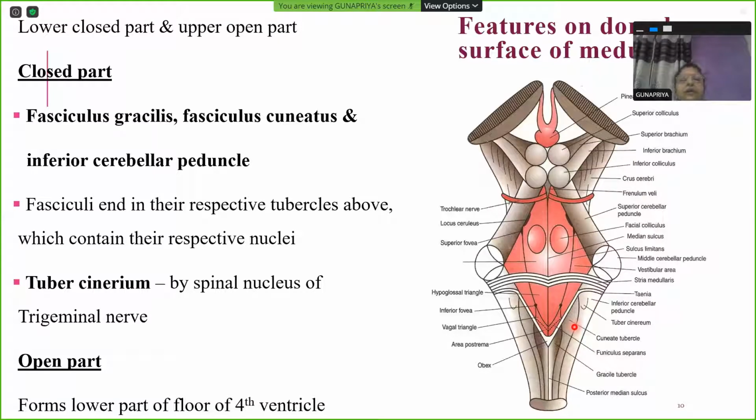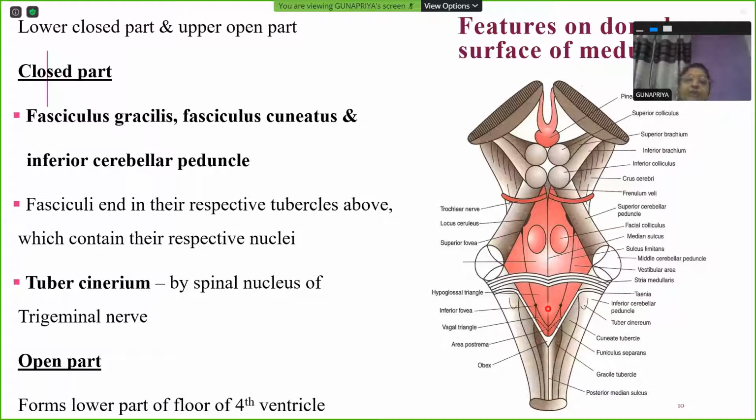Now we are moving on to the dorsal side or the posterior surface of medulla. The lower part is closed, where you have a central canal. The central canal of the spinal cord continues into the lower part of medulla as the same central canal. That's why we say this is the closed part of the medulla, and the upper part is said to be the open part of the medulla.